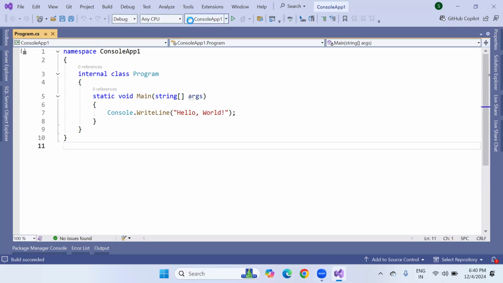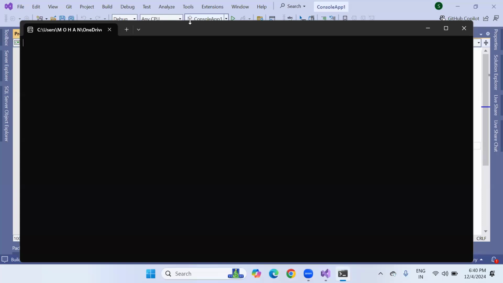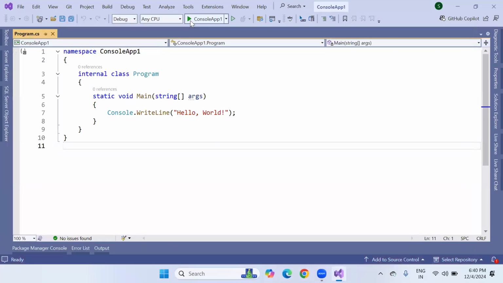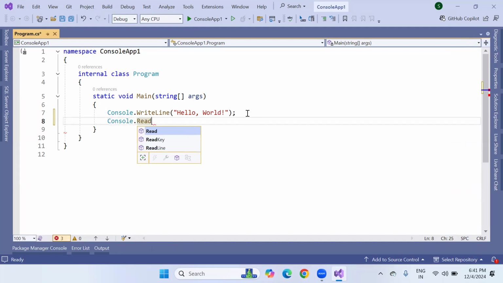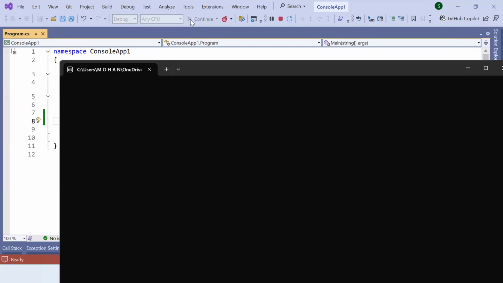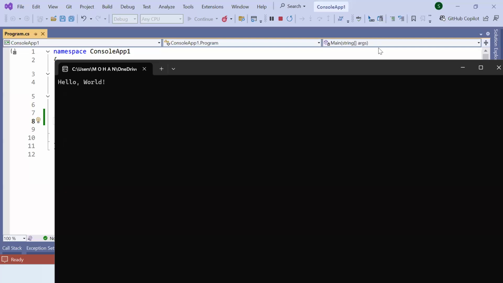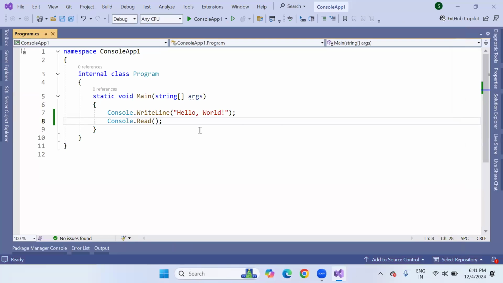Now you can see the output is going to display in the command prompt window. The output is coming and going. Why is the output coming and going like this? Because there is one more important statement you have to write. To keep the output screen staying, you have to use the Console.Read method. Console is the class, Read is a method. Now if you use Console.Read, the output window stays clearly, so we are able to see the output Hello World. This is a very simple program; I'm just showing how to run it.